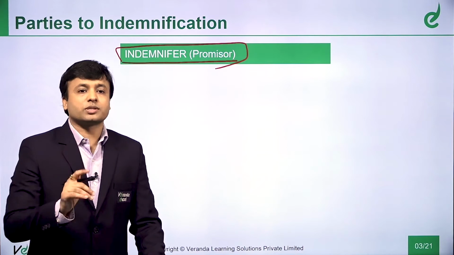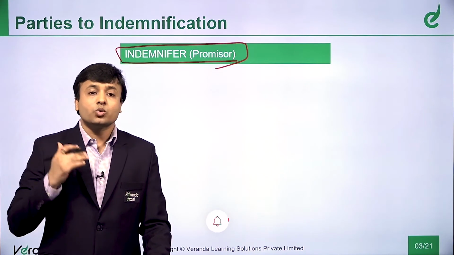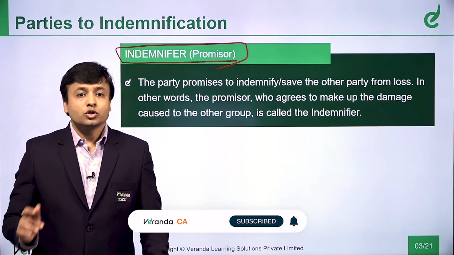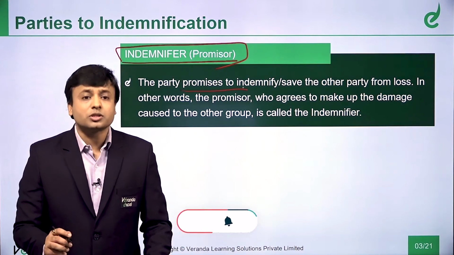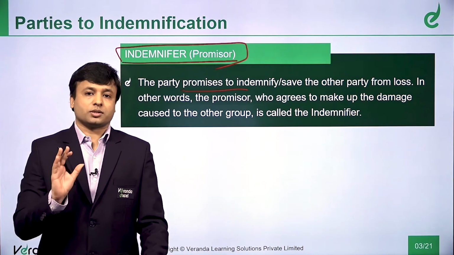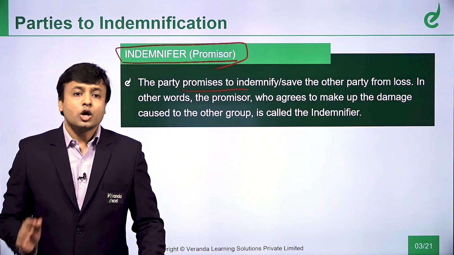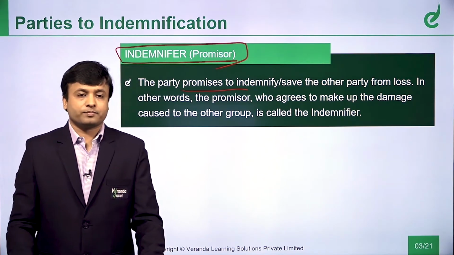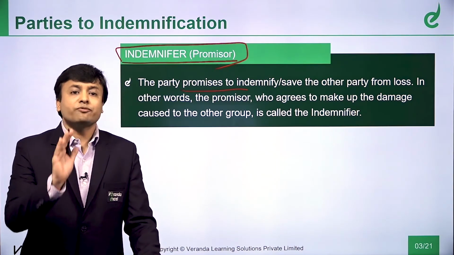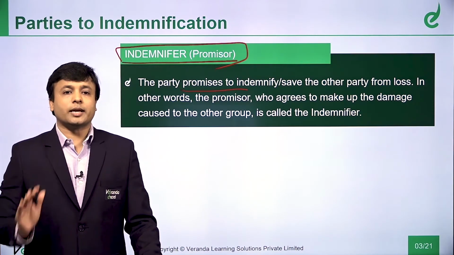He is promising to save. So please register in your mind, the first part is the indemnifier, the person who undertakes to promise, or else the promiser. The party who promises to indemnify or save the other party from loss. In other words, the promiser who agrees to make up the damage caused to the other party is called the indemnifier. The person who assures him that, boss, if something goes wrong I will take care of it, that promiser is called the indemnifier.